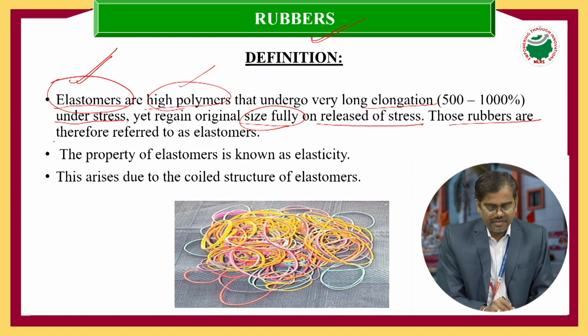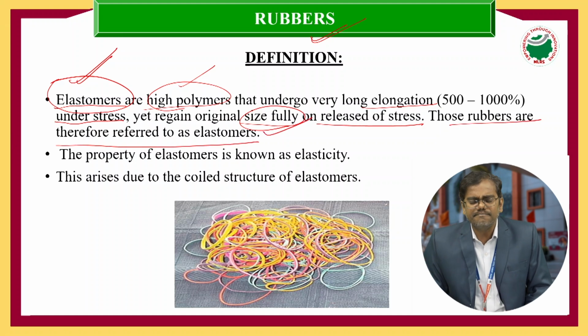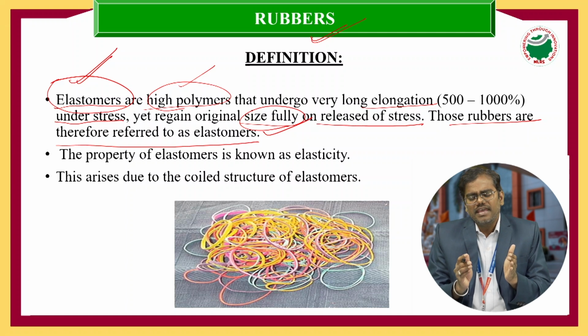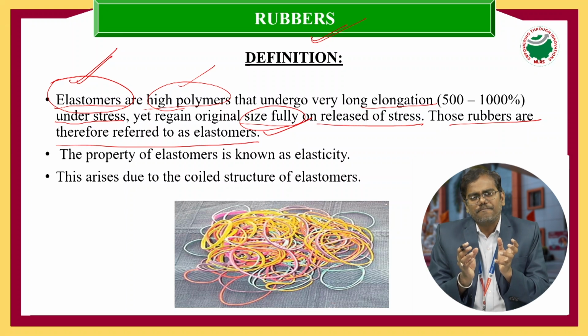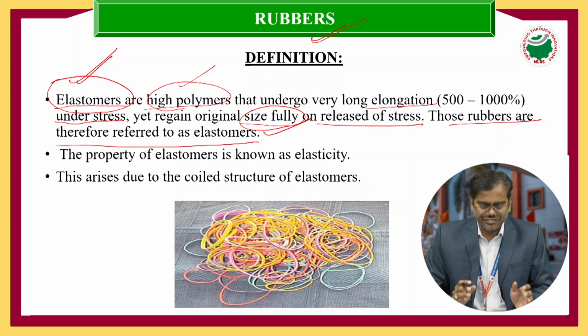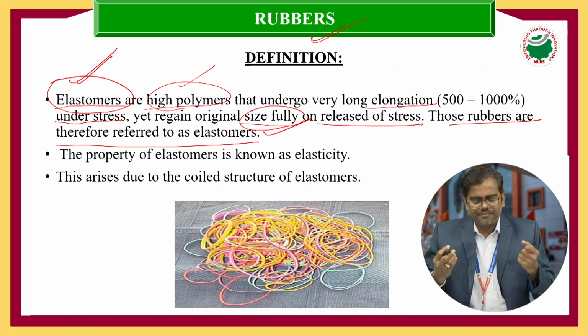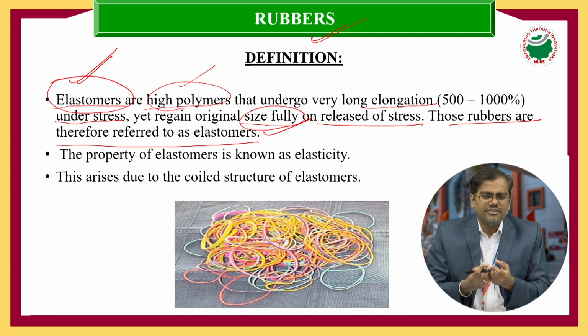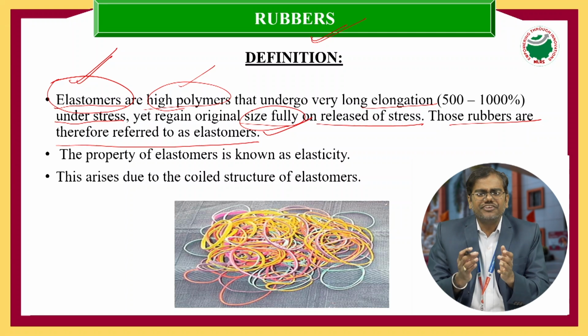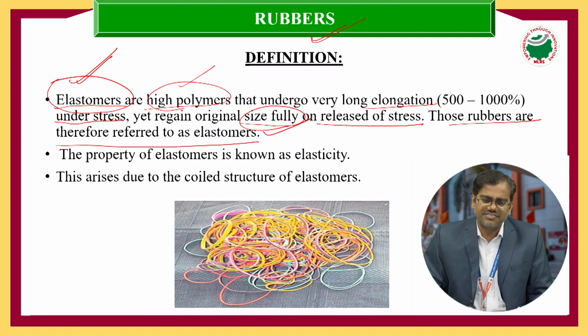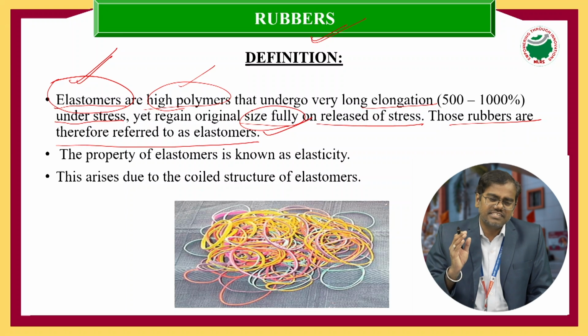Such polymers we call elastomers. Under stress the polymeric chains are held together very tightly, and on releasing the stress they convert back into the original coiled helix structures. Such polymers we can call elastomers.